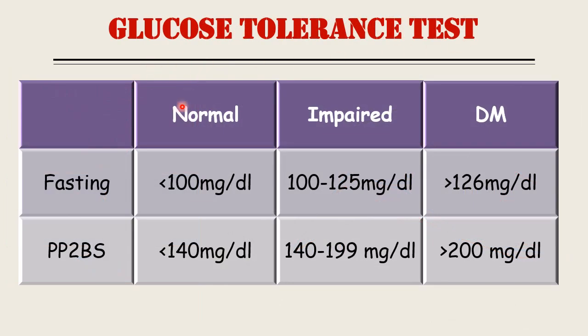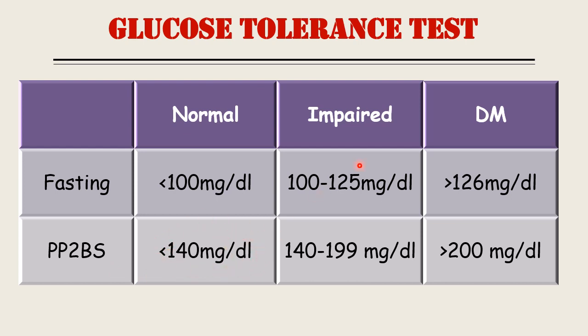Glucose tolerance test will be signified. The normal person has a fasting blood glucose level less than 100 milligram per deciliter, and 2 hours after giving the glucose, the PP2BS value will be less than 140 milligram per deciliter.